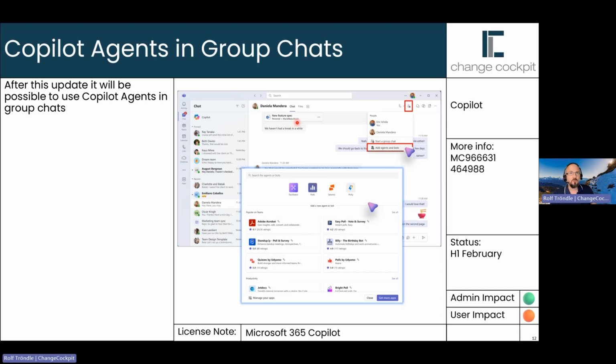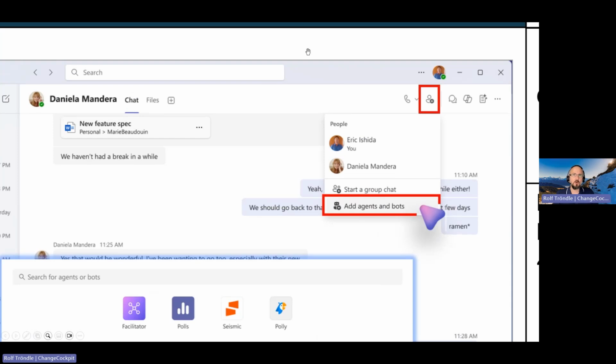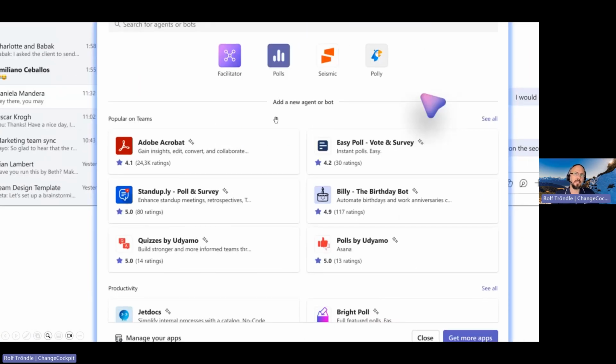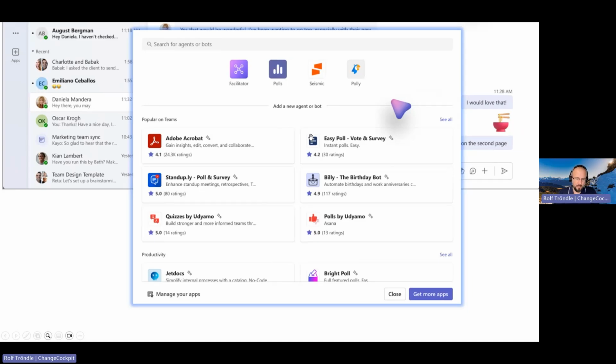Then Copilot agents will be available in group chat. If you are in a group chat, you just go to add agents on the upper right corner, add agents and bots, and then you can select the agent you would like to add to the group chat.